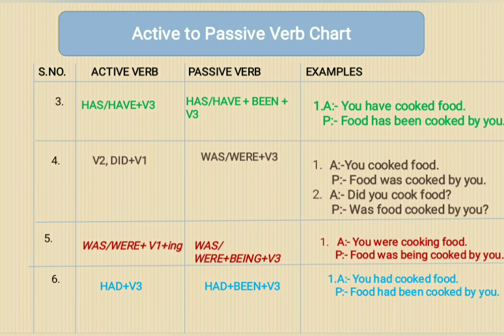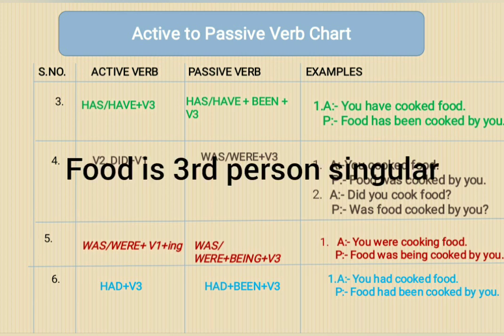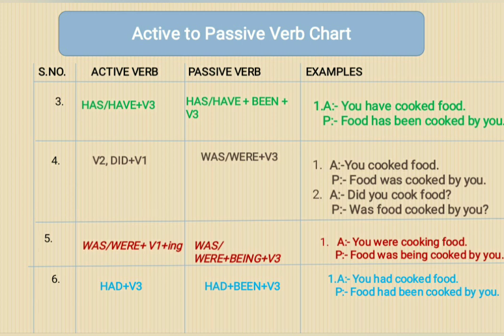The reason is food is third person singular, and in my tense video I have told you that with third person singular we use has, and with other persons we use have. That's why your passive voice is food has been cooked by you.